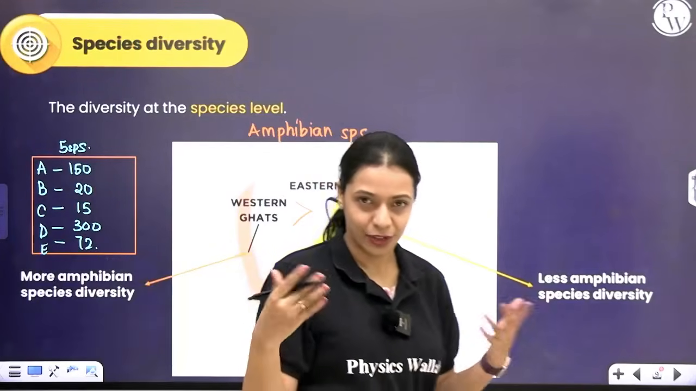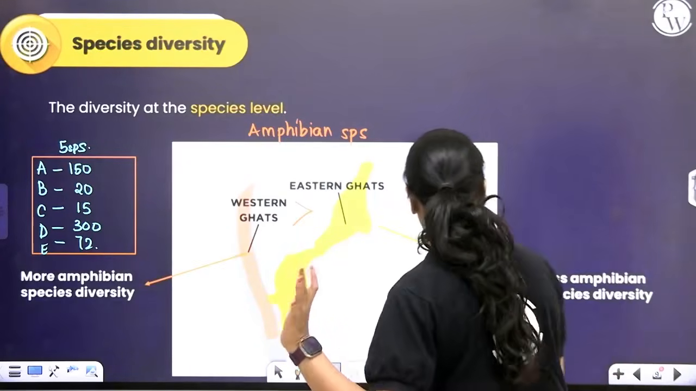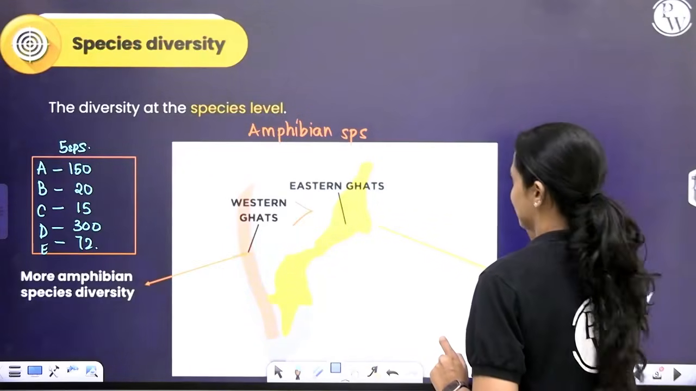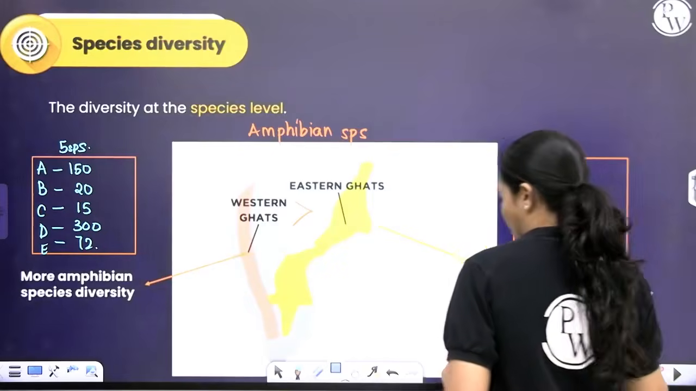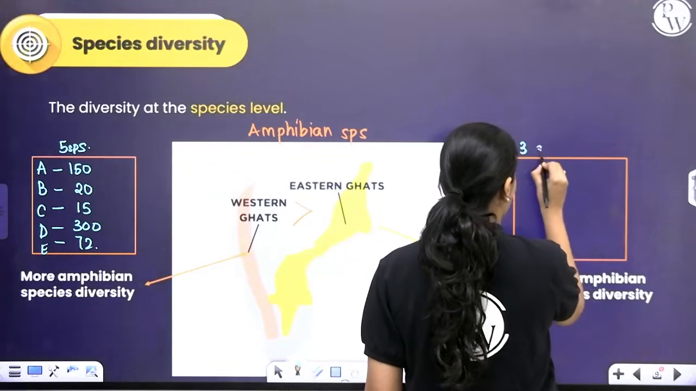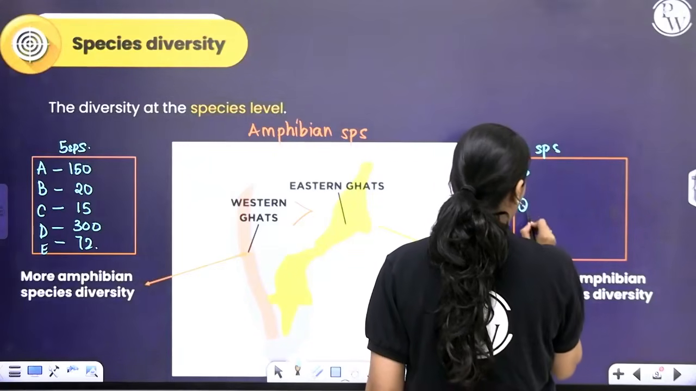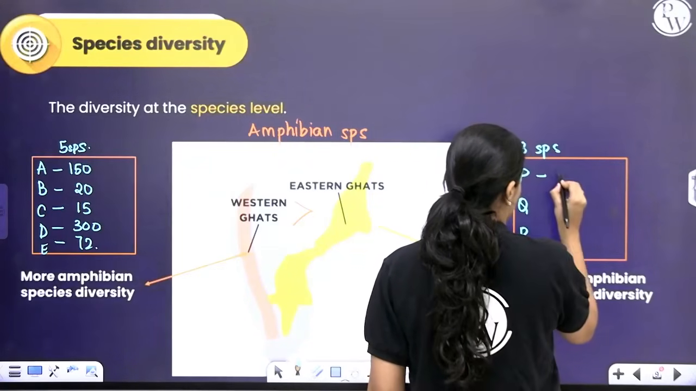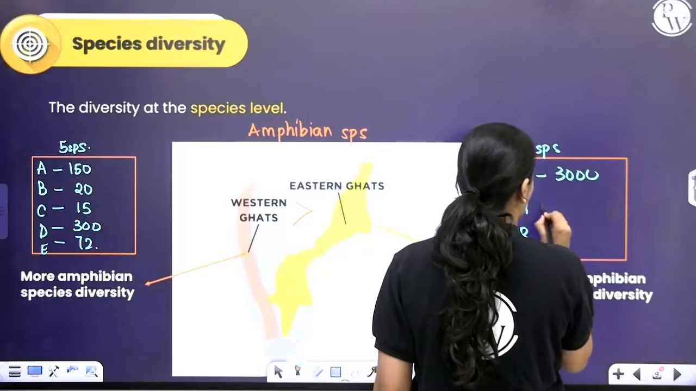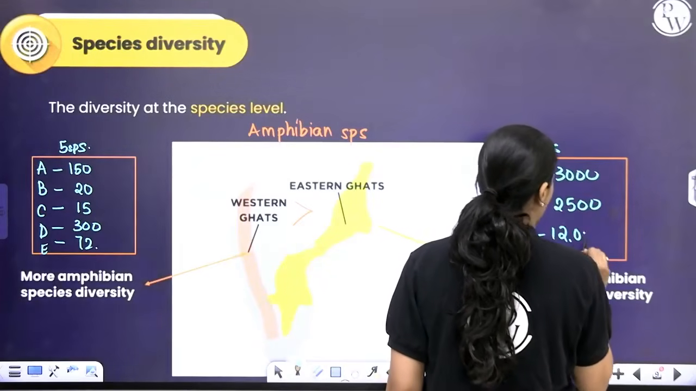Just hypothetically, one random number I'm giving you to make you understand it's not like Western Ghats has only 5 species, okay? And in Eastern Ghats, you have just 3 species, let's say. You have, let's call them P, Q, and R. There's 3,000 of P, there's 2,500 of Q, and there's 12,000 of R.